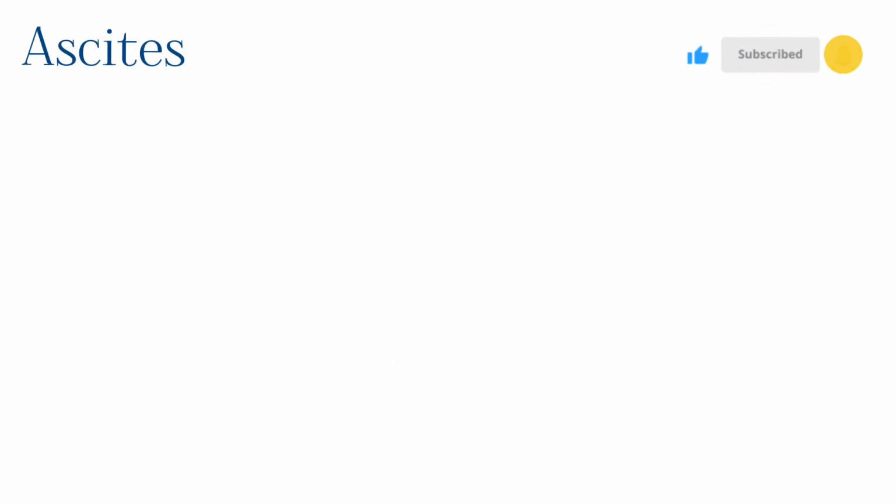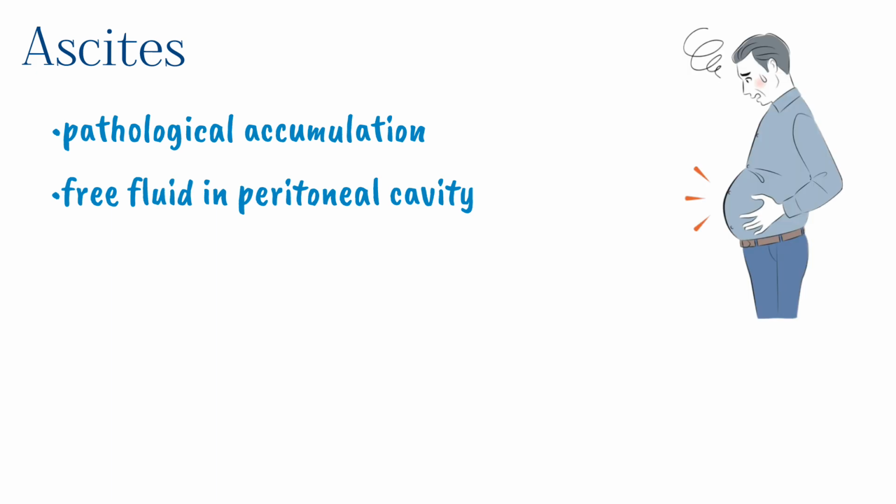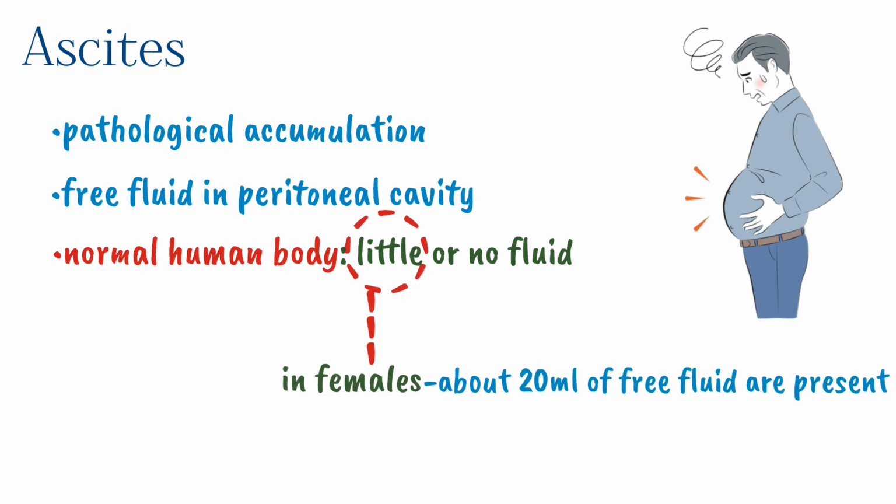Ascites is defined as pathological accumulation of free fluid in the peritoneal cavity. In the normal human body, there is little or no fluid in the peritoneal cavity. By little, we mean that in females, about 20 ml of free fluid is present in the peritoneal cavity, and this amount varies slightly during the menstrual cycle. But this amount of free fluid is not detected clinically.